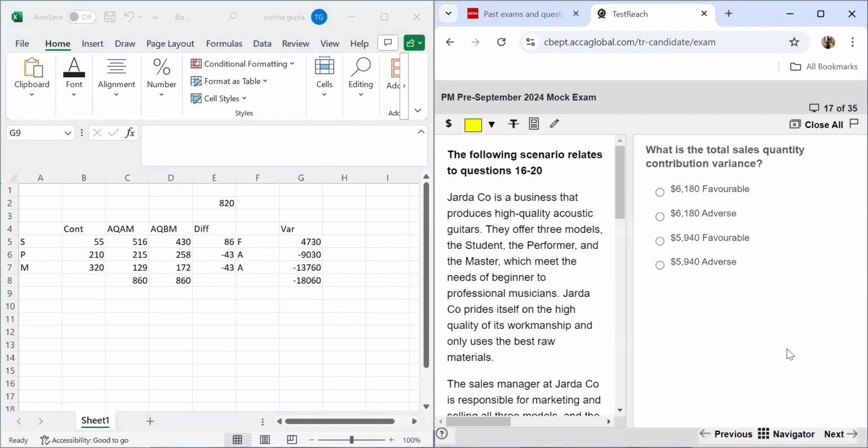Moving ahead to the next question, we are required to calculate the sales quantity contribution variance. The contributions we have already worked out over here. Now for the sales quantity contribution, we take this figure.